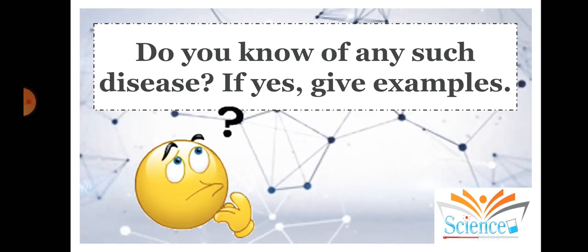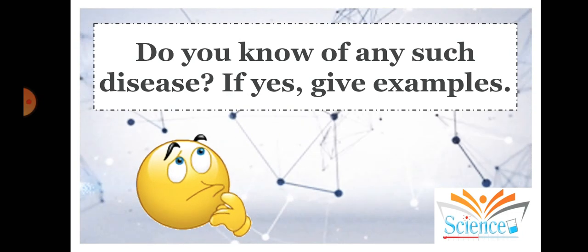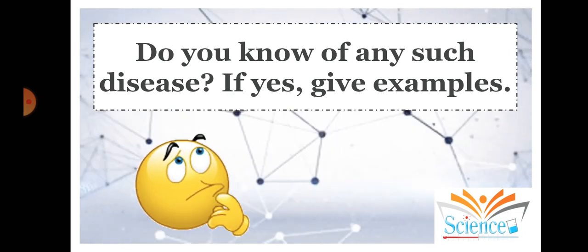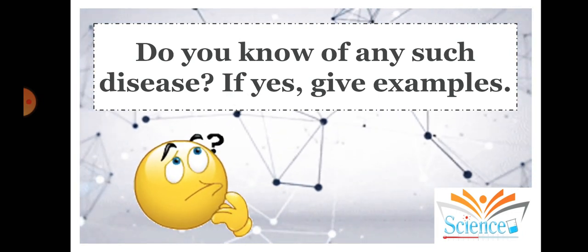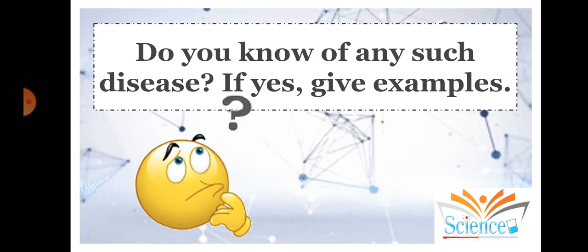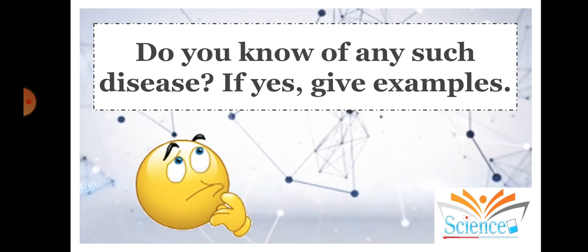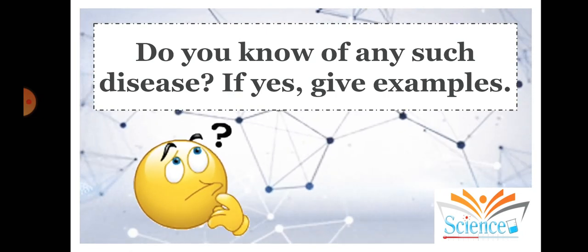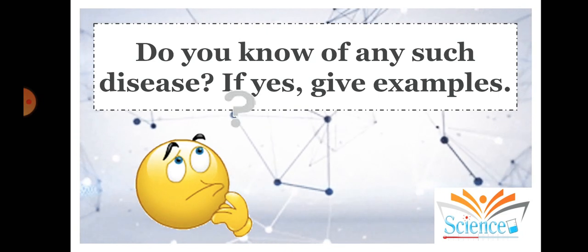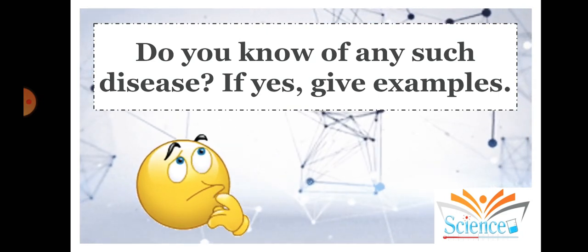Students, earlier to this pandemic, there was swine flu. That was an epidemic around 2009. In 2009, this flu was very common and created an epidemic, but not compared to the one we are facing now.